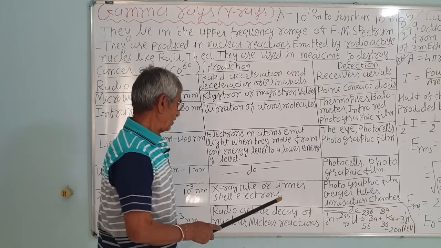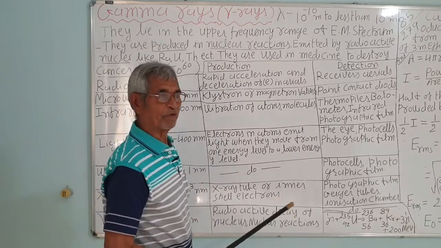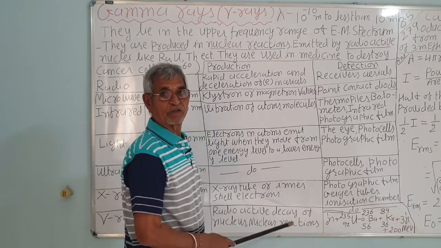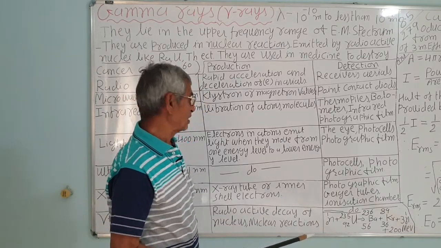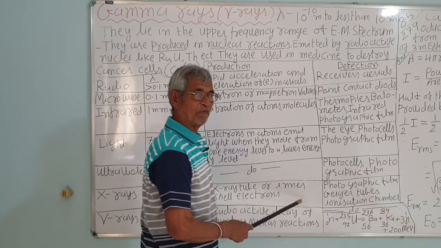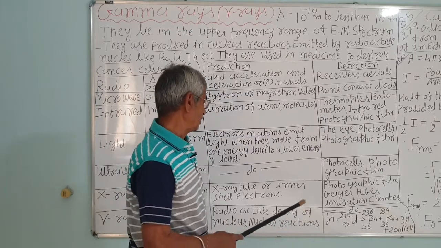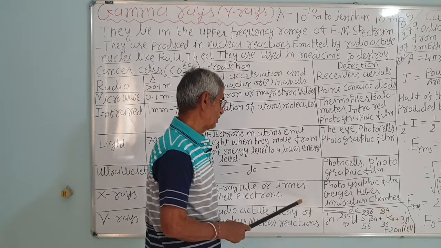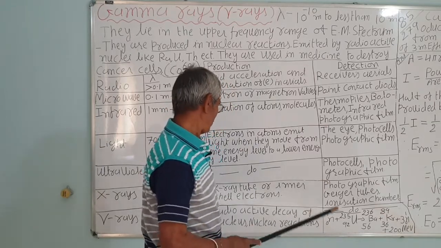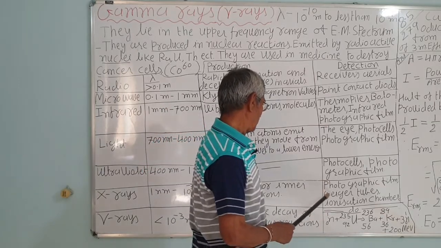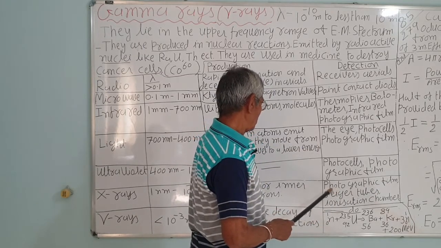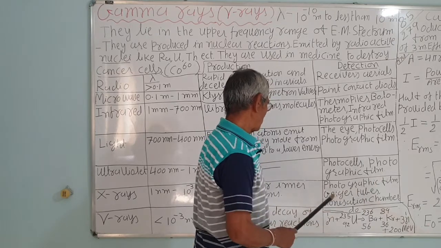So a very high energy, fast moving electron hits the innermost electrons of a high atomic number element like tungsten, then the vacancy is filled by the jump of an electron from a higher energy orbit to the lower energy orbit, and the difference of the energy is emitted in the form of electromagnetic waves, that we will see in the atom chapter. It is detected by photographic film or Geiger tube.